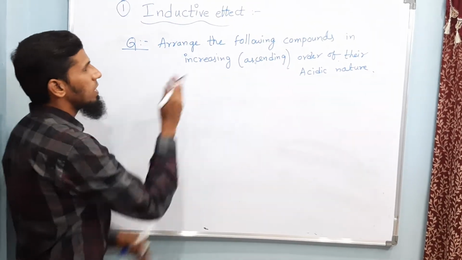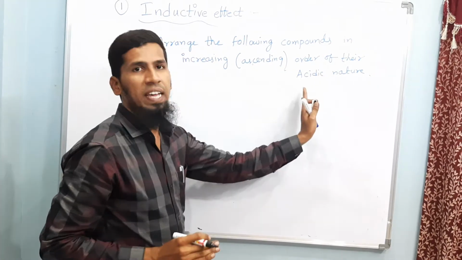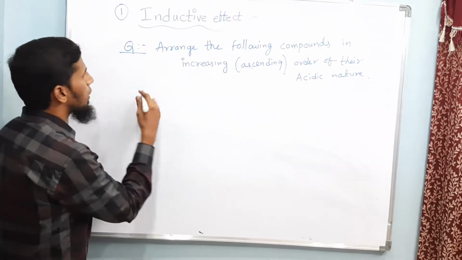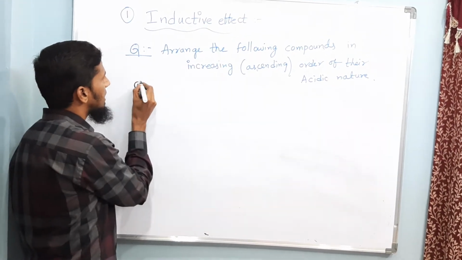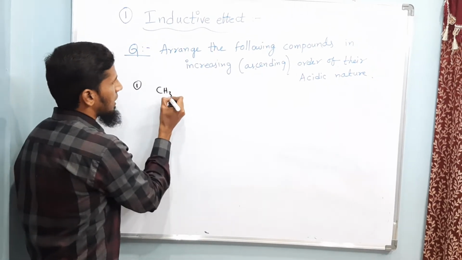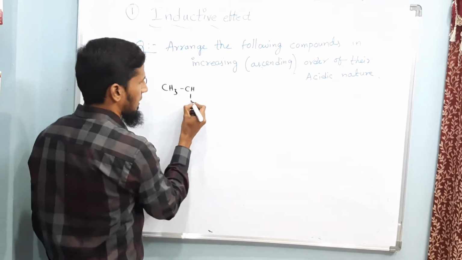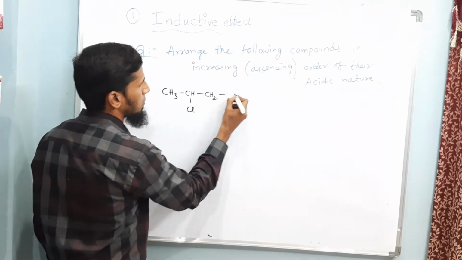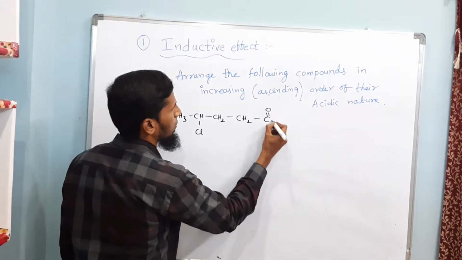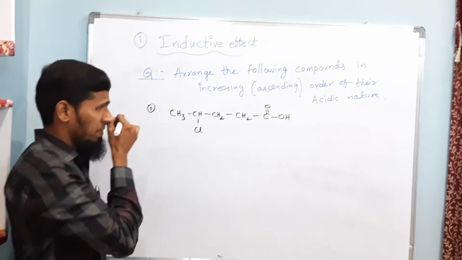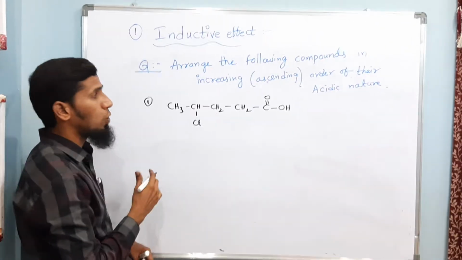Okay, so same: arrange the following compounds in increasing order of their acidic nature. Now I will be giving you different examples. First one is CH3 CHCl CH2 CH2 C double bond O OH. So it is basically 4-chloropentanoic acid.